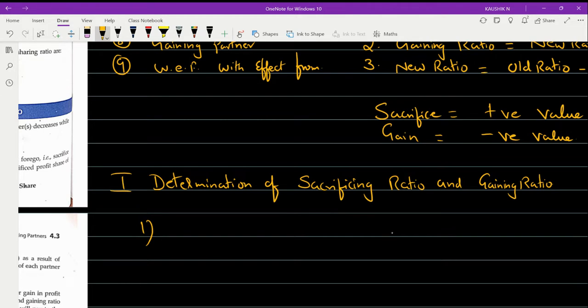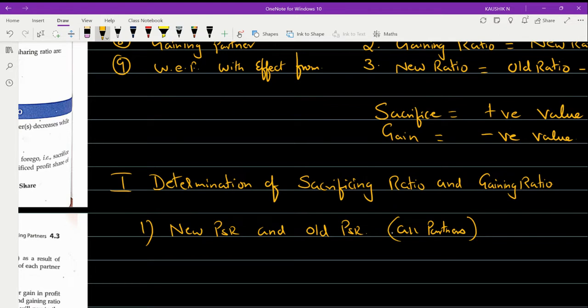In the first category, you will be provided with your new PSR and old PSR. Both will be available to you, of all partners. You will have the new PSR and the old PSR of all partners.